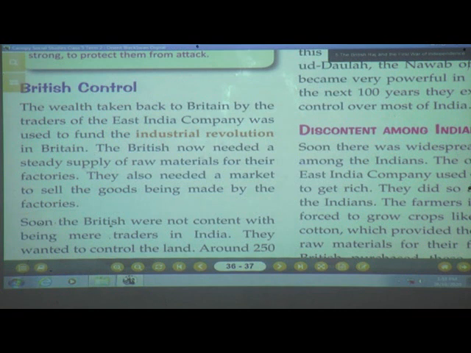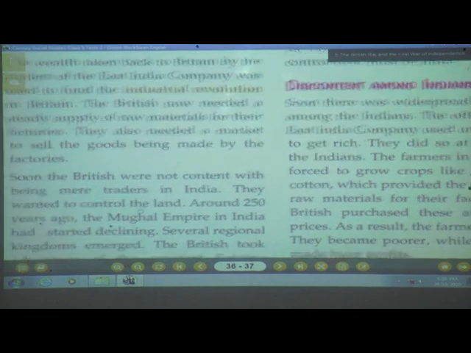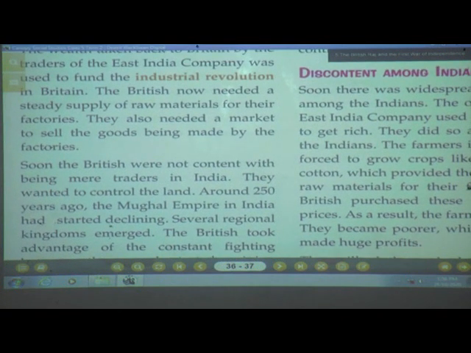The British now needed a steady supply of raw materials for their factories. They also needed a market to sell the goods being made by the factories. Soon, the British were not content with being mere traders in India. They wanted to control the land. Around 250 years ago, the Mughal Empire in India had started declining.